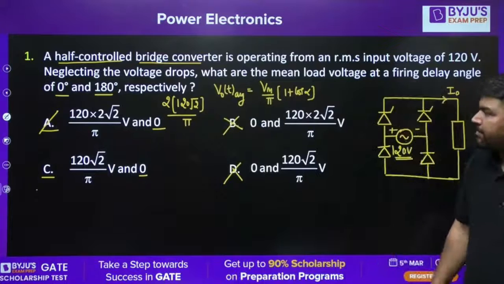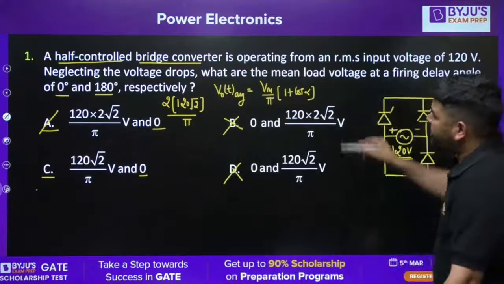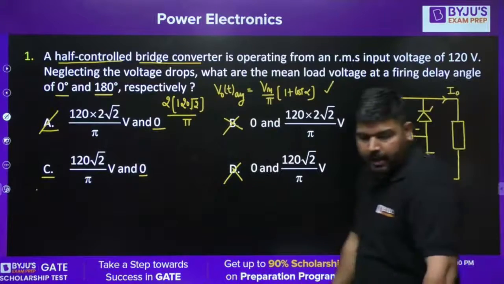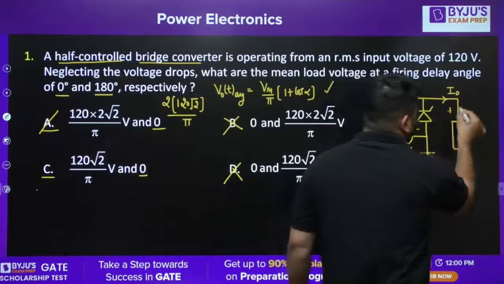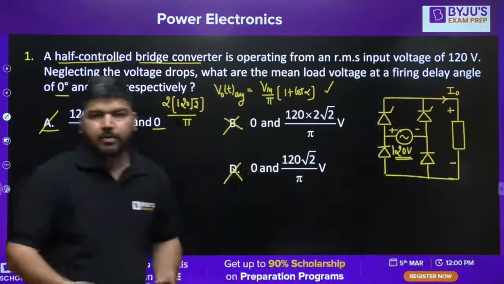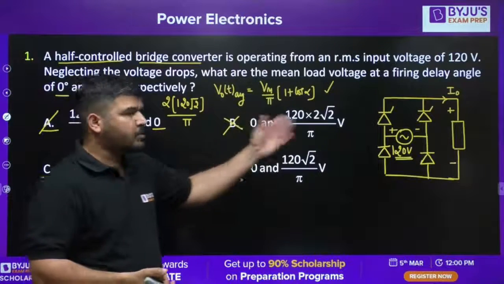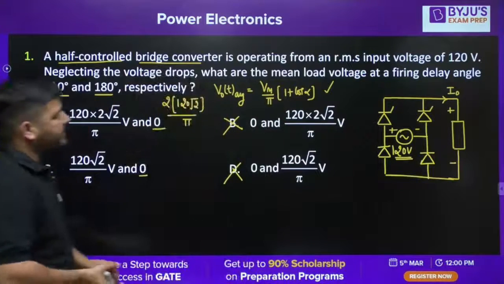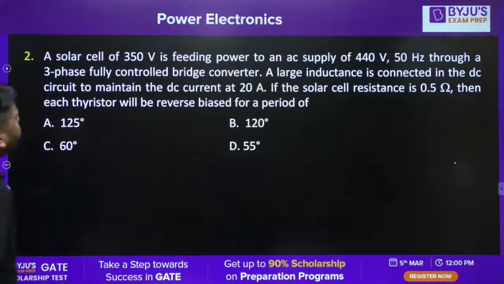The question was very simple and you can easily solve it like this. But you should remember this formula for the semi-converter. Even if you don't remember it, you can draw the output voltage wave shape and check which formula is correct and how to solve this question. So I think it's a simple question. Let's come to the next question.